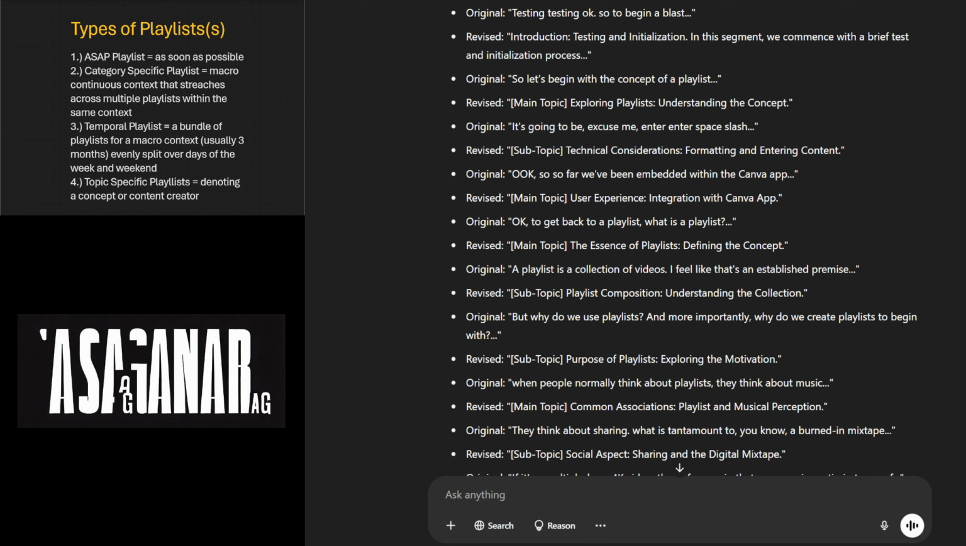Original: Okay, so far we've been embedded within the Canva app. Revised: Main topic, user experience, integration with Canva app. Original: Okay, to get back to a playlist, what is a playlist? Revised. Main topic, the essence of playlists, defining the concept.